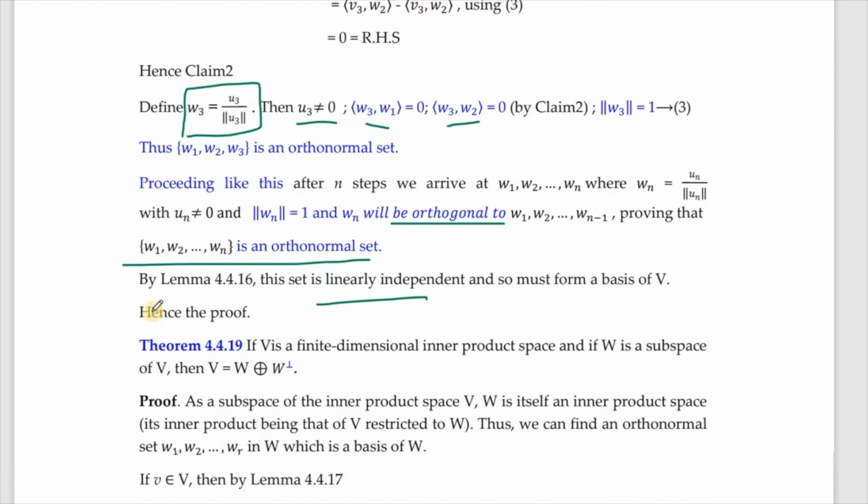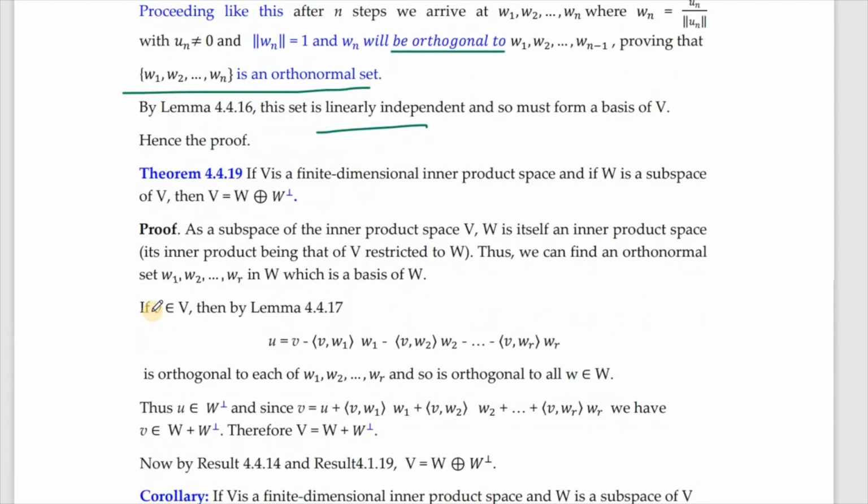Now we have the last theorem of the section. If V is a finite dimensional inner product space and W is a subspace of V, then V is the direct sum of W and W perpendicular. As a subspace of the inner product space V, W itself is an inner product space. Now we can find an orthonormal set, that is by the Gram-Schmidt orthonormalization process. So you have W, and you can always find vectors which are orthonormal and which also form a basis of W.